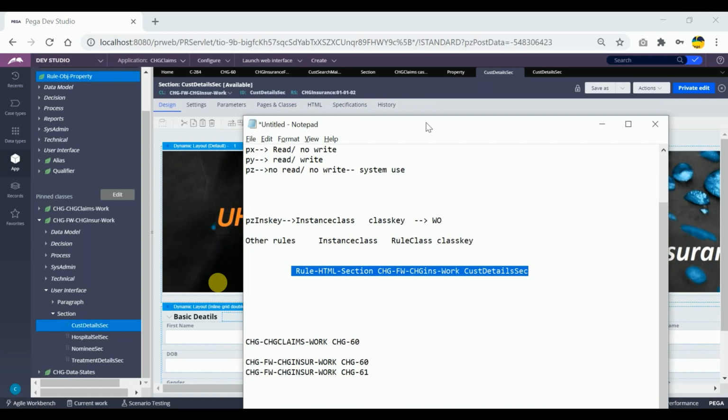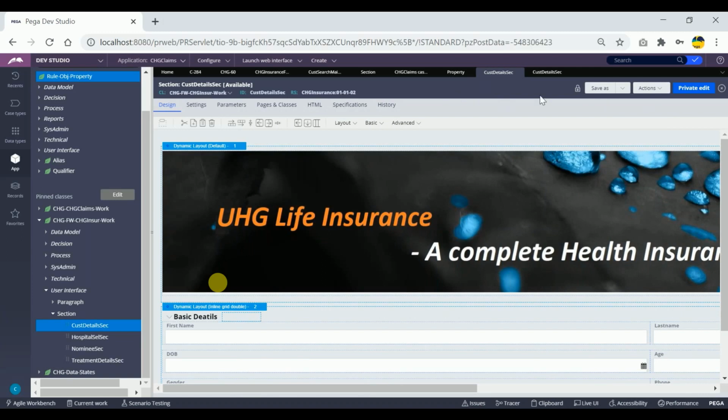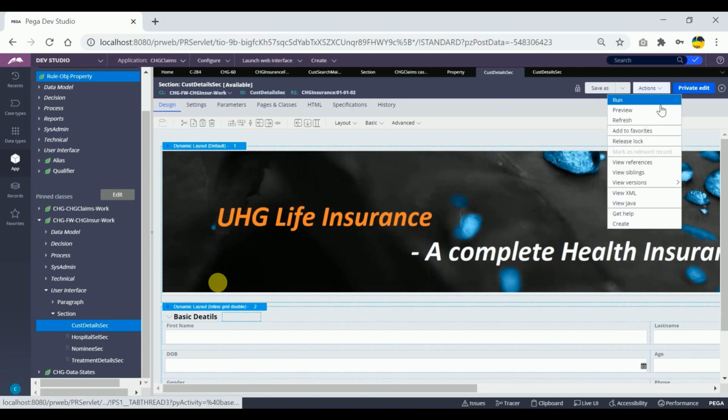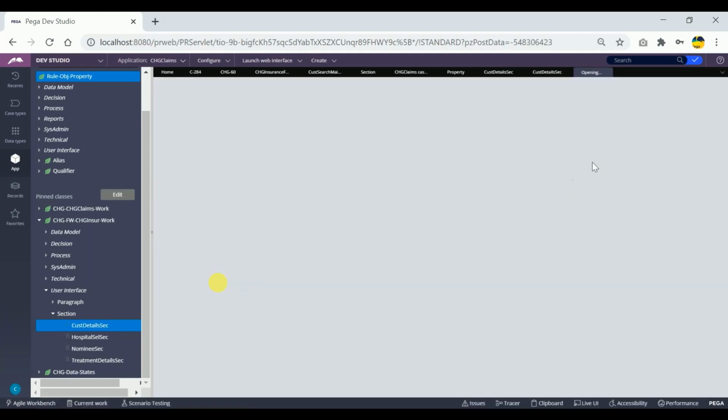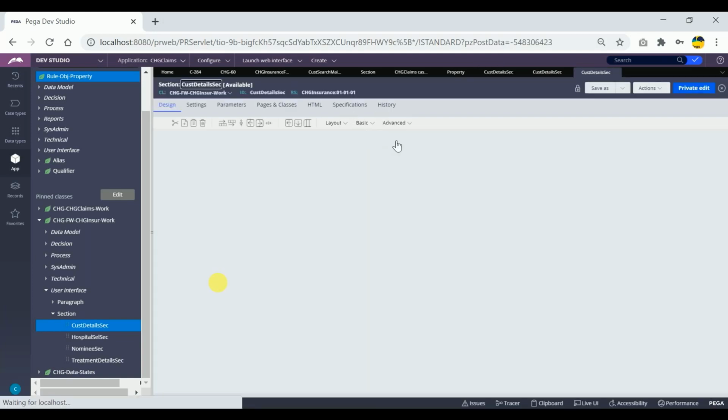Correct now? Yes. Now I'm trying to check for another thing. I'm going for version number 1. Okay, so what will be the pzInsKey of this one?